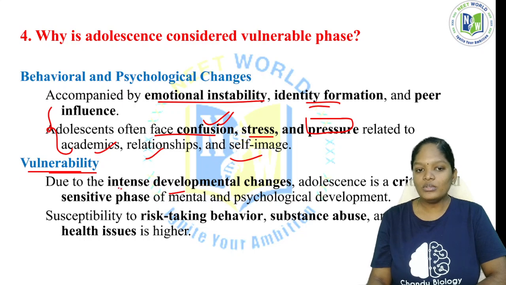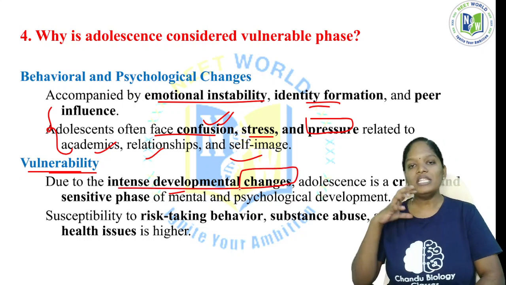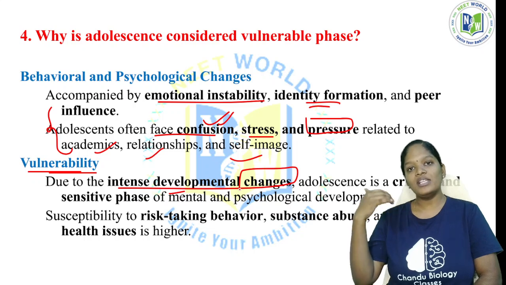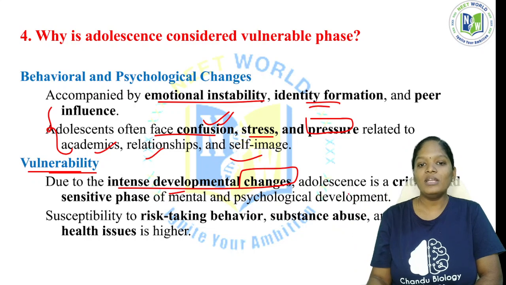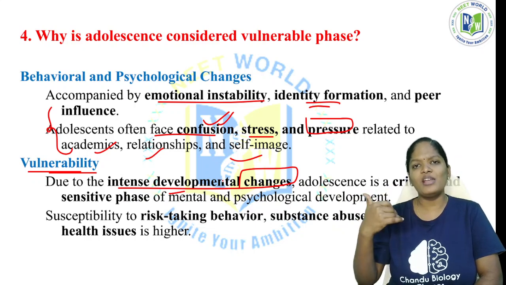Due to the intense developmental changes. In this period our entire physiological makeup is in transition. So that is one main important thing: intense developmental changes in our brain, in the hormones, everything.